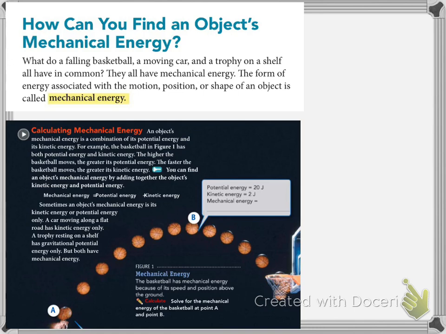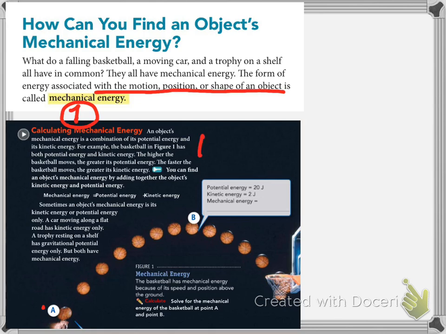So the first one that we will talk about is here, mechanical energy. Mechanical energy is associated with the motion, position, or shape of an object. This means that mechanical energy, if you're remembering your definitions, is actually a combination of potential and kinetic energy.